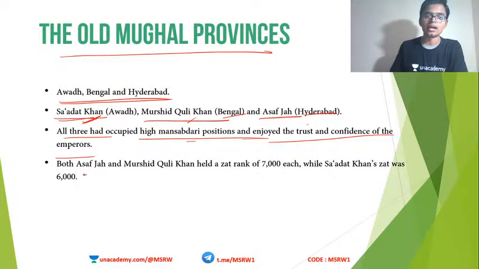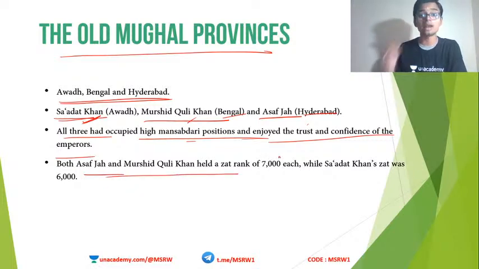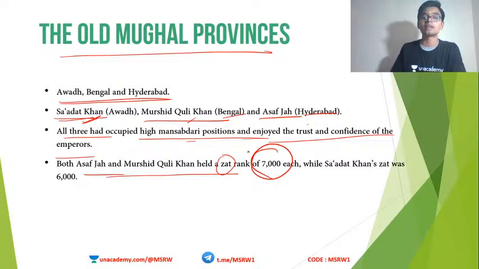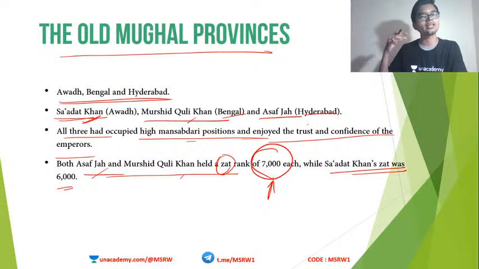For example, Asaf Jah and Murshid Quli Khan had a Zat rank of 7,000. You remember this Zat rank, right? Zat rank is related with the Mansabdari system, if you remember, Zat and Sawar. One of the highest Zat ranks was 7,000, and both Asaf Jah and Murshid Quli Khan had a rank of 7,000. And Saadat Khan had a Zat rank of 6,000, just below that. So these kinds of people actually became autonomous very soon because they were already powerful, so it was easy for them to establish that kind of independence.